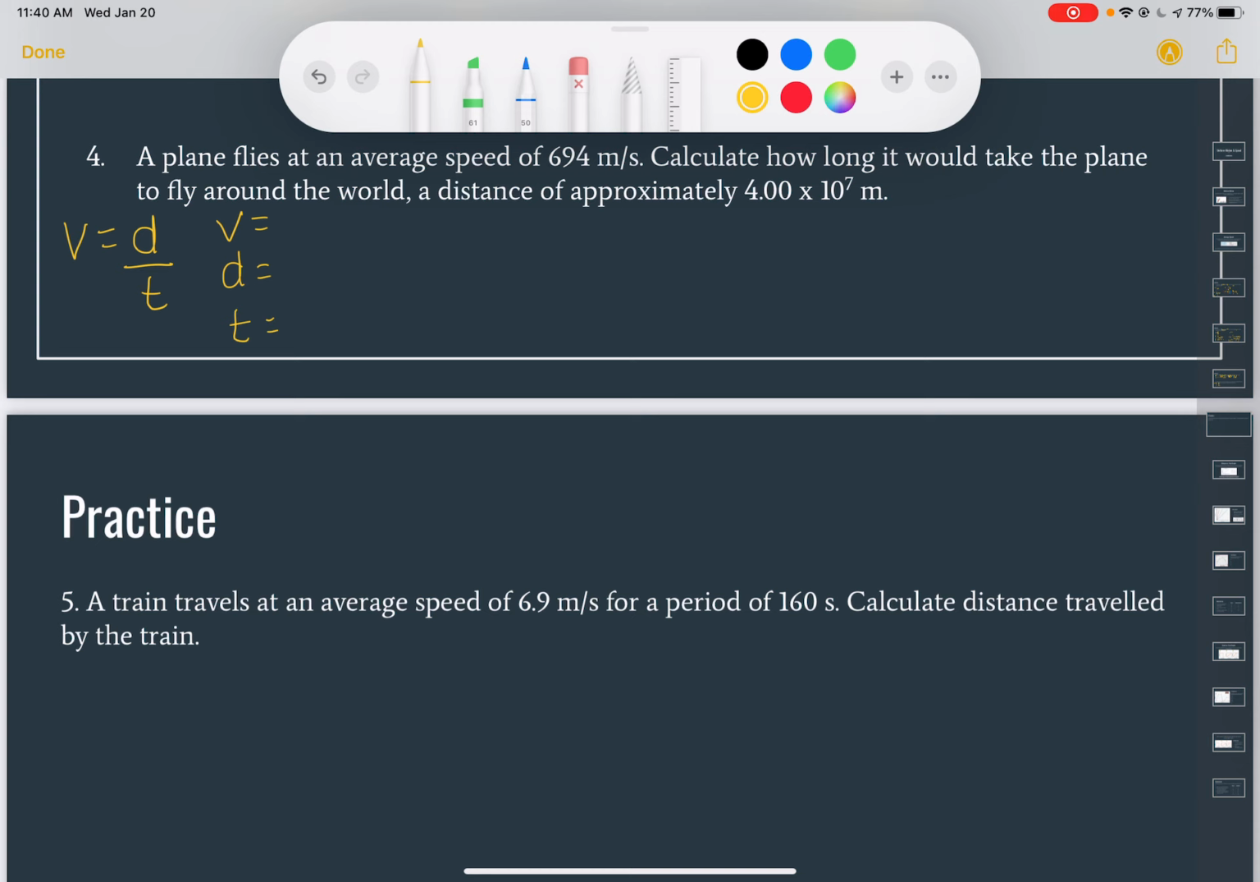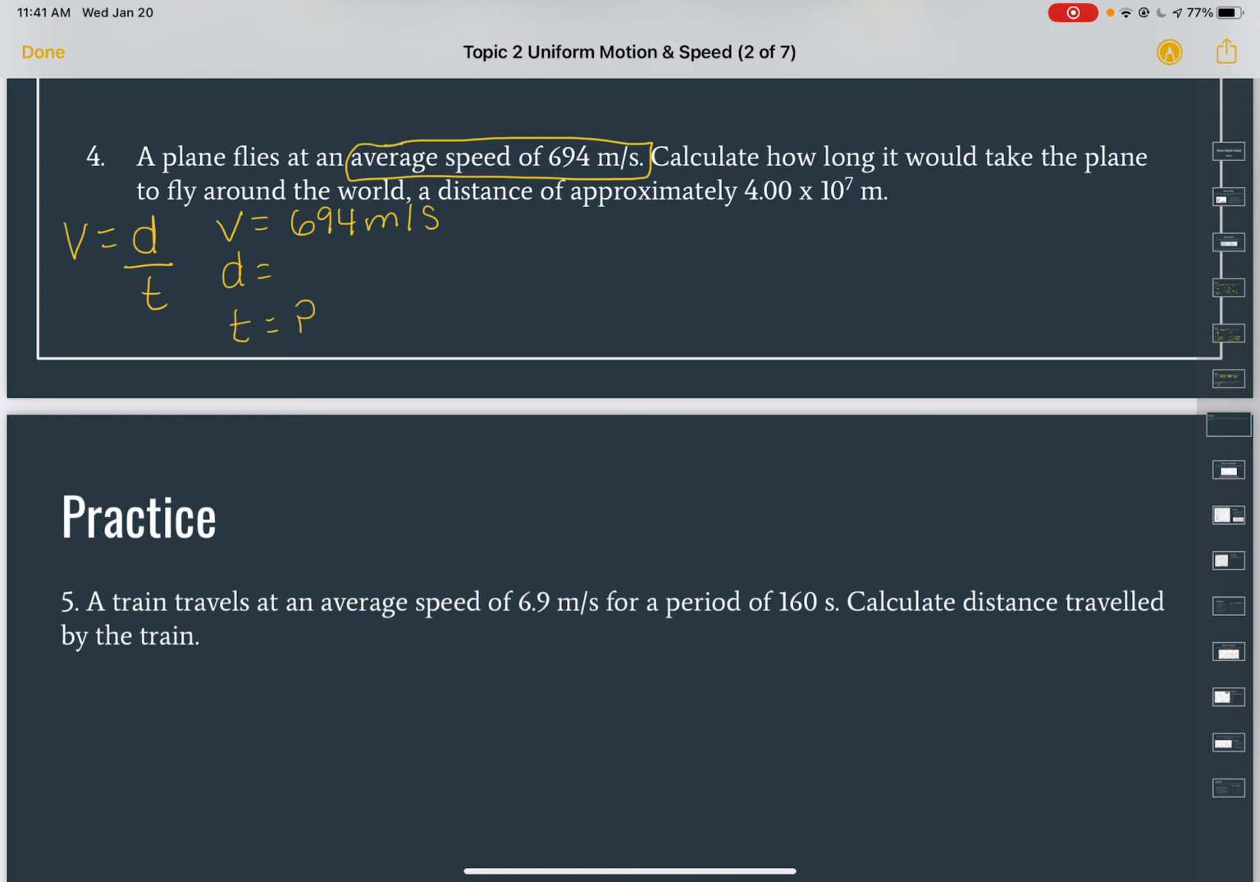So it's saying that the average speed is 694 meters per second. So velocity, 694 meters per second. Calculate how long it would take the plane to fly around the world. So it's telling us we're going to need to calculate the how long. How long is the time? So I'm going to put a little question mark there. And at the very end of the question, it says a distance of approximately 4 times 10 to the 7 meters. So 4 times 10 to the 7 meters.